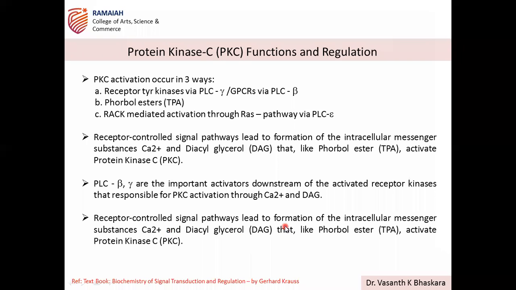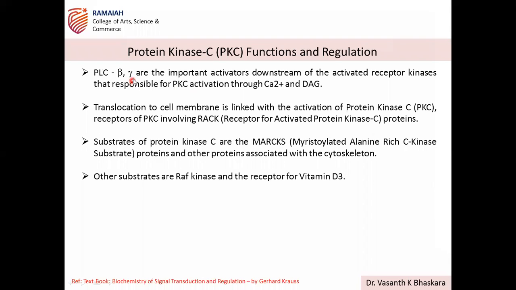Receptor controlled signaling pathways lead to formation of the intracellular messenger substances. So this way these pathways are responsible for calcium and diacylglycerol, and phorbol esters, that together are responsible for activation of PKCs. This is the same point here. Okay, so you can write it at the last one instead of here. So phospholipase beta gamma are the important activators. This we discussed, and this is responsible for the activation of PKC through calcium and diacylglycerol.